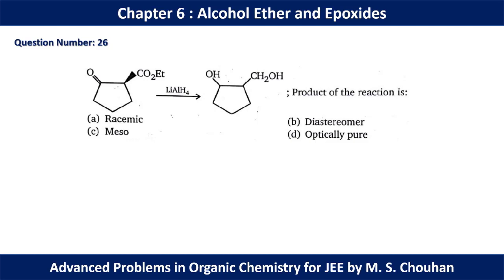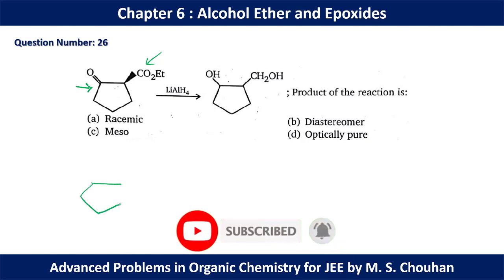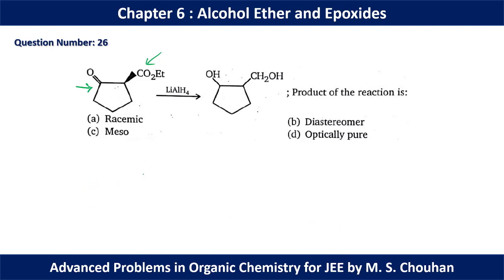In question number 26, lithium aluminum hydride is a strong reducing agent. It can reduce this alcohol as well as this ester. So if you think about the stereochemistry of the reagent, we have CO2Et above the plane, and we have C double bond O in the plane. So it is an sp2 carbon. So hydride can come from above the plane as well as from below the plane.